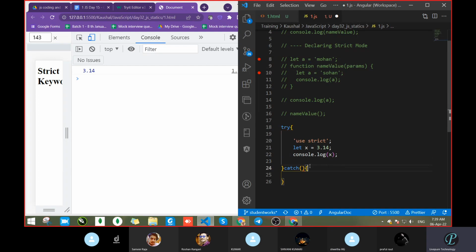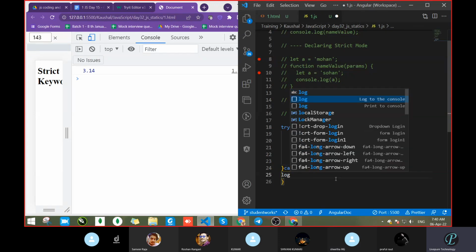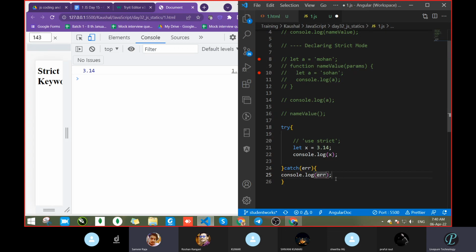And who will take the error? The catch one will take the error. So pass here error. And console.log what? err. Yes. Let's run and check now. If strict is not there, we do not get any error. Now strict is there, we got it.